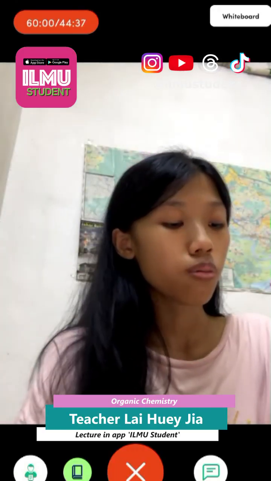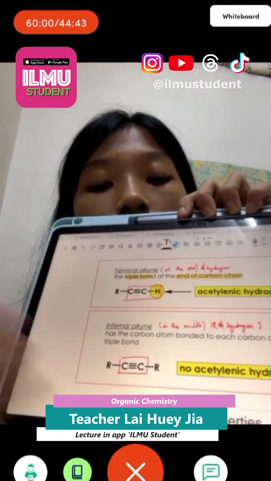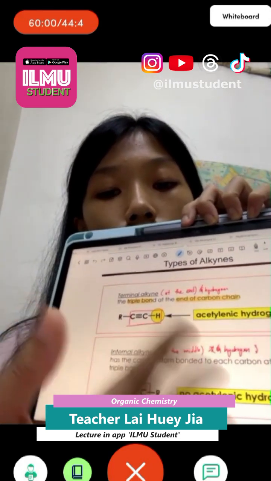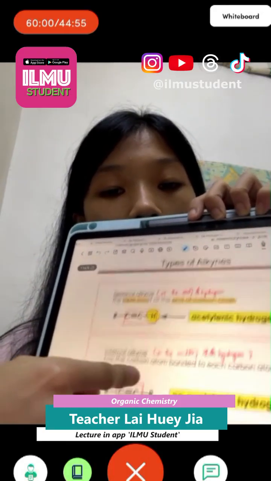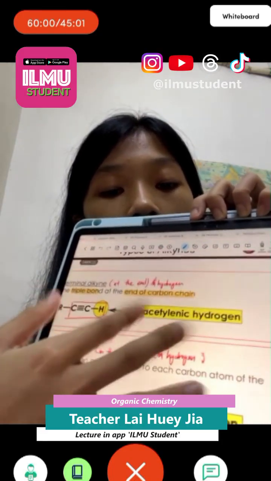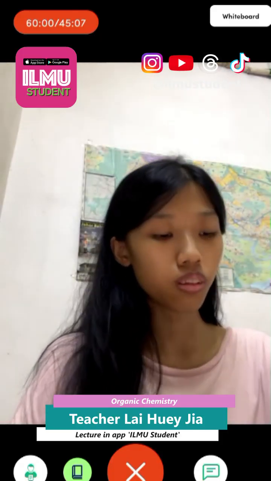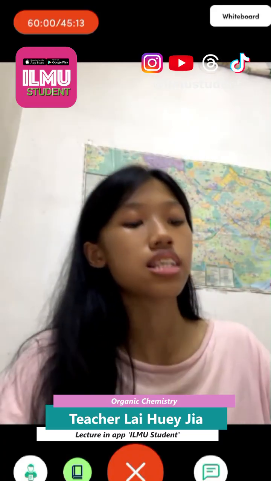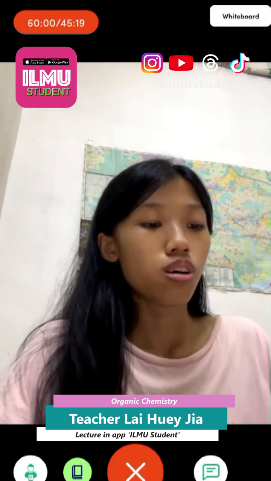So we have two types of alkyne. First is terminal, the second is internal. Terminal means that the triple bond is at the corner, the most left or right side, and internal means the triple bond is in the middle. The terminal alkyne will have one H, which we call acetylenic hydrogen. So the reaction will be different when we use terminal alkyne or internal alkyne. The physical properties are actually the same as alkane and alkene, without many differences. So we just go to the preparation.